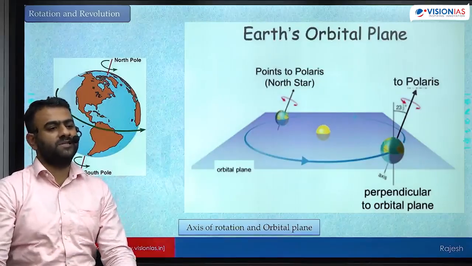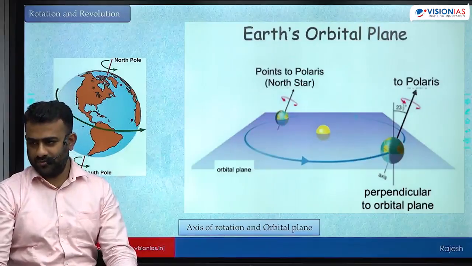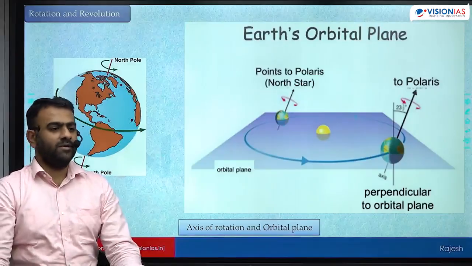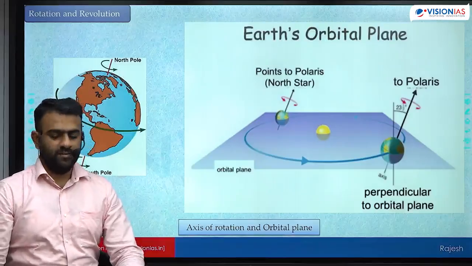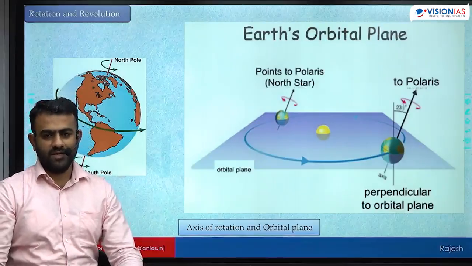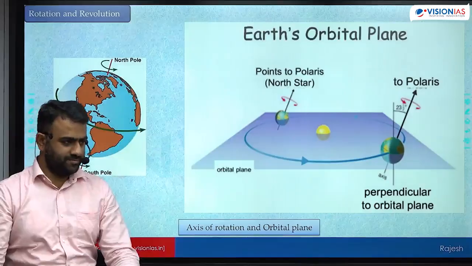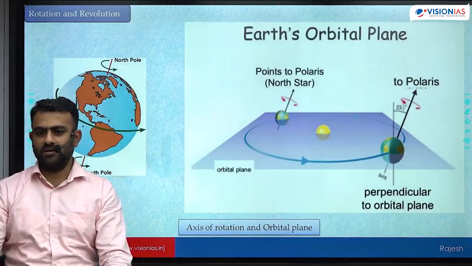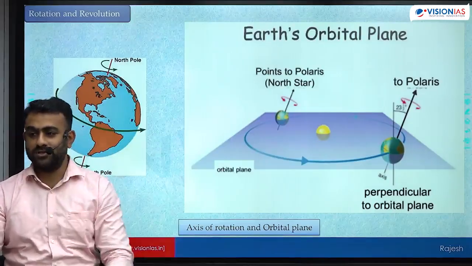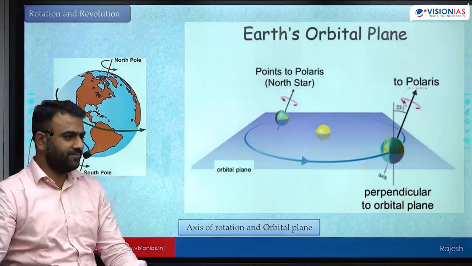23 hours 56 minutes is the time taken by the Earth to complete one rotation, that is 360 degrees of rotation. But still we count the day as 24 hours. Why? Because 24 hours is the time taken by the Earth to see sun back at the same position. 24 hours is not the period of rotation.